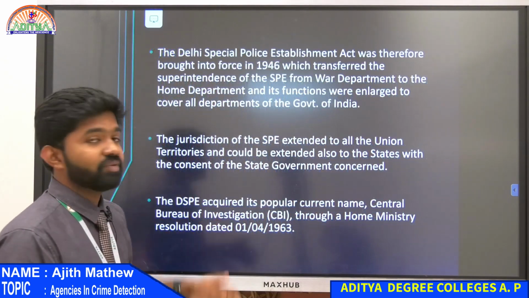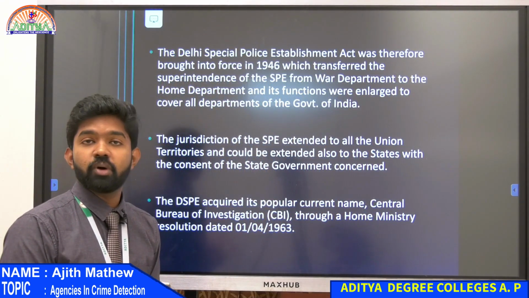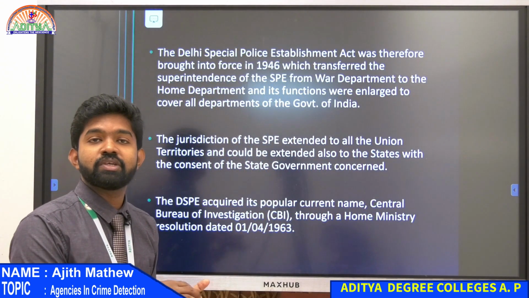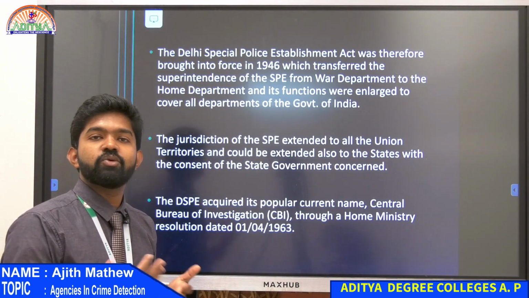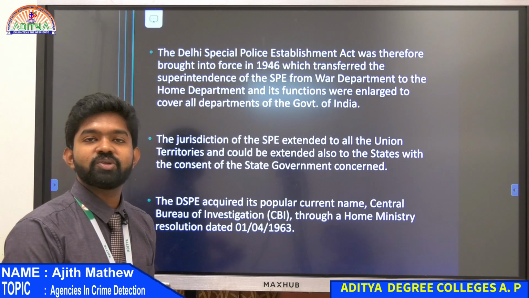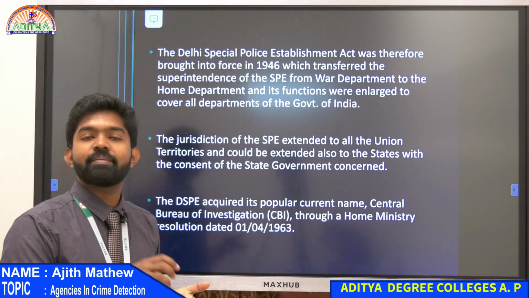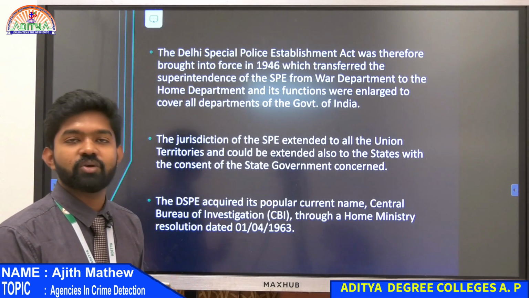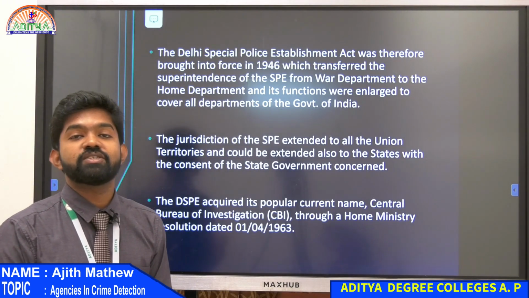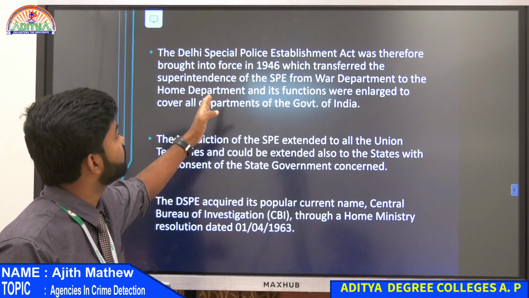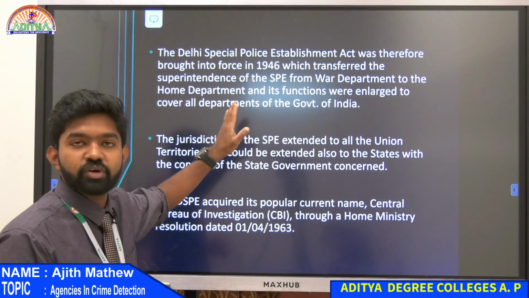So even after the war, India wanted to keep this department to keep a check on all the central employees, because after the war they knew that corruption would still be happening at the central level, so they needed this department. So they kept the Special Police Establishment after the war also. So what did they do? They established an act known as the Delhi Special Police Establishment Act, in 1946.